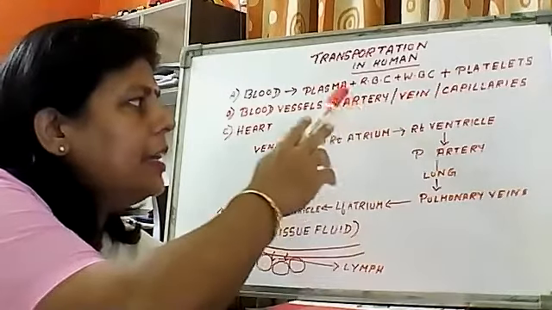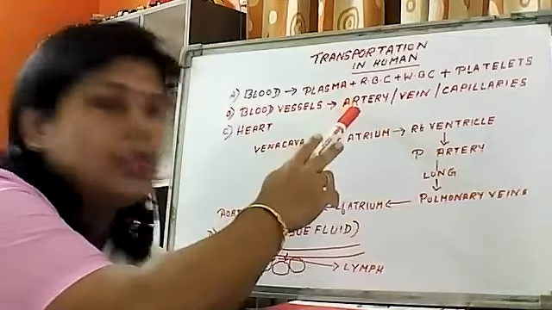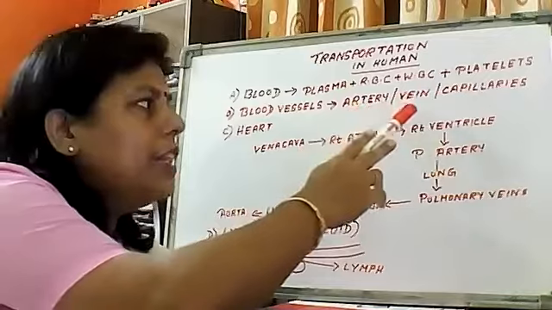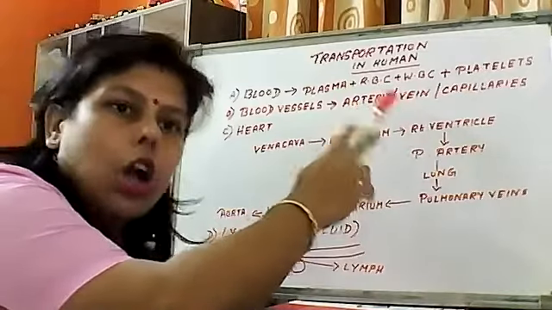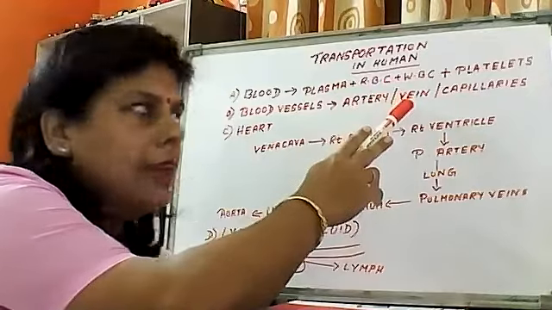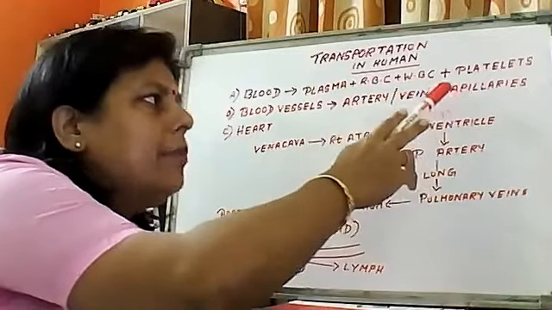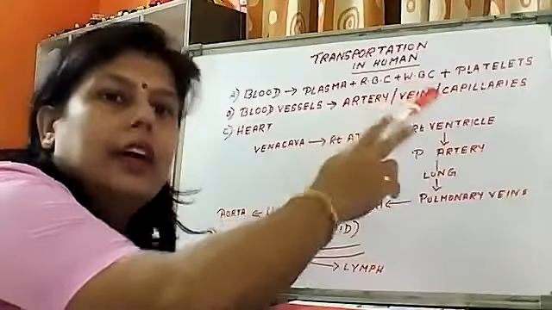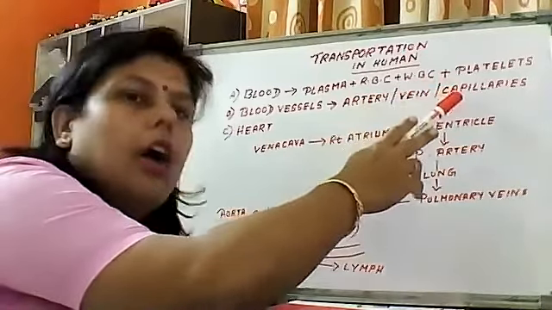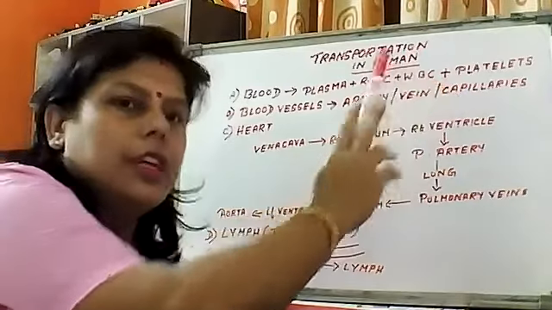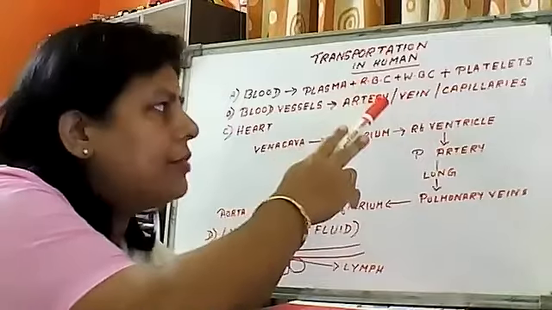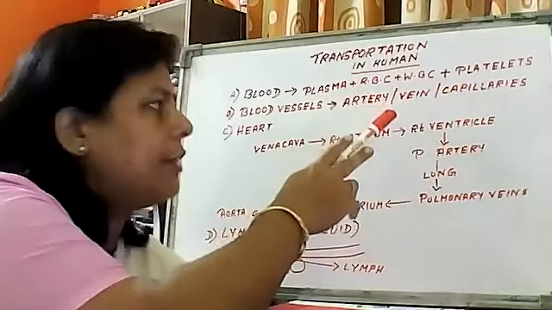Arteries always carry oxygenated blood except the pulmonary artery. Veins always carry deoxygenated blood except the pulmonary vein. Capillaries connect artery and vein, and they carry both oxygenated and deoxygenated blood. Related to these things, I have given written notes in the PDF file, you can go through it.